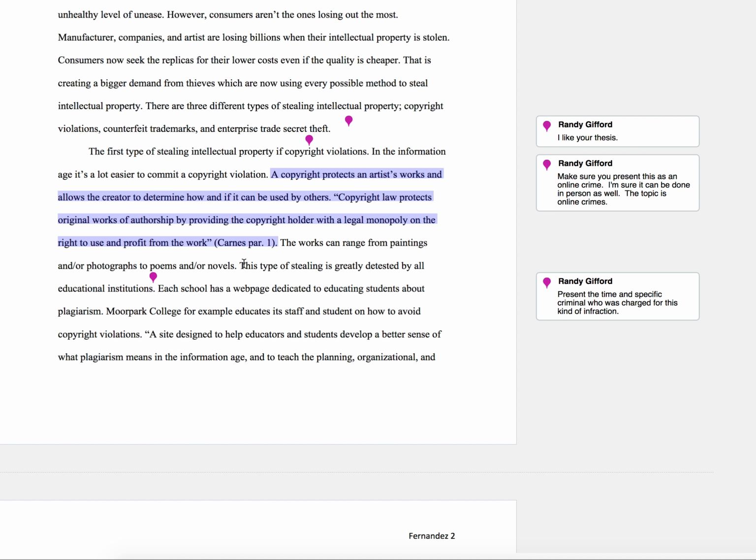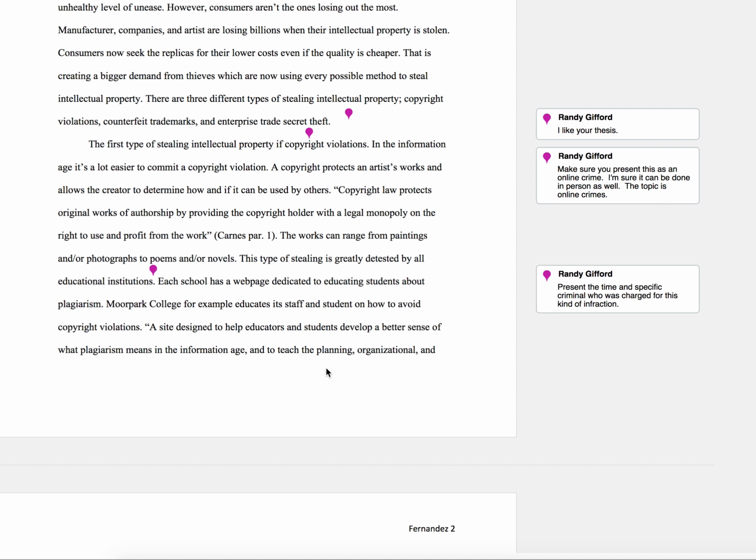Basically, these are all important ideas about stealing novels and stealing creative works, but we don't have a specific example of creative works that were stolen. Maybe bring a criminal ring in here that stole all of these images and intellectual properties and photographs, and then repurposed them and sold them to make money. And they were busted alongside, maybe, the music industry, which is what the last point is.